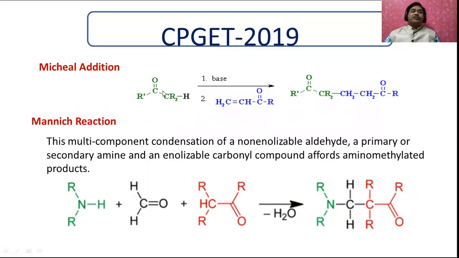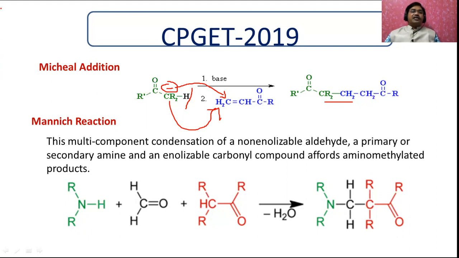In Michael addition, you remember there must be a carbonyl compound that contains at least an alpha hydrogen. It always undergoes addition with a compound like this, an alkene, and a carbon-carbon bond is formed like this. In the presence of a base, the hydrogen is removed and a carbanion is generated, and this carbanion adds here, and finally you will get this product. This is called the Michael reaction.